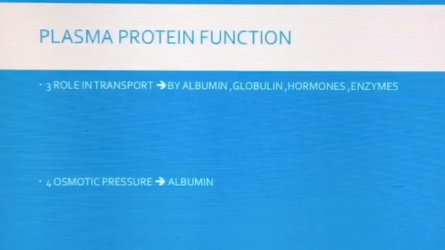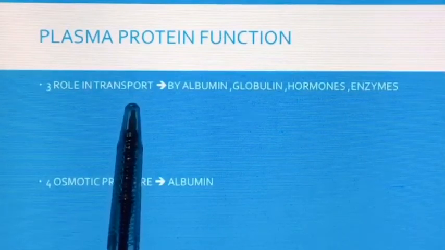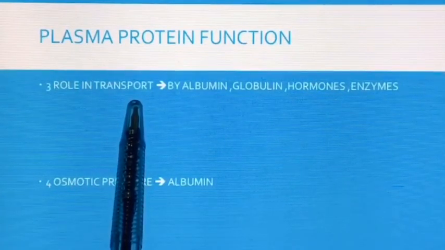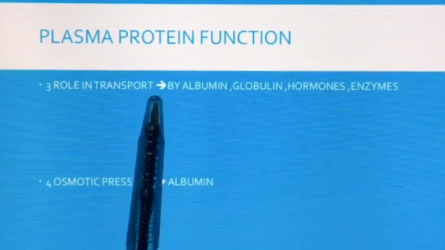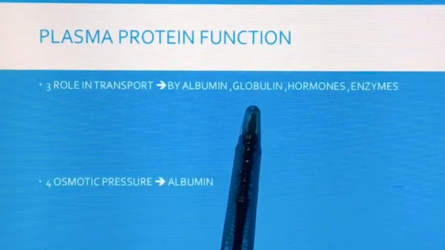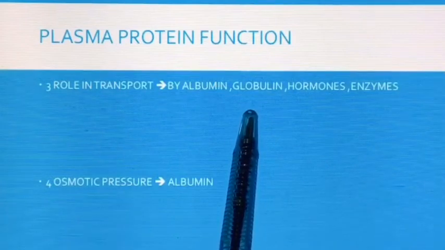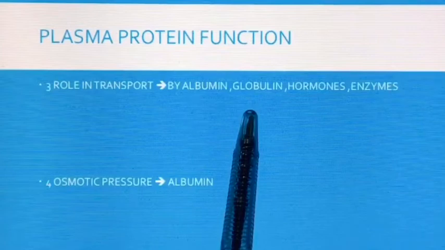The third function is role in transport. Plasma proteins are essential for transport of various substances in blood. Albumin, alpha globulin and beta globulin are responsible for transport of hormones, enzymes and also metals in the blood.